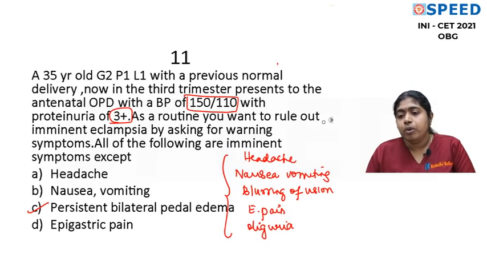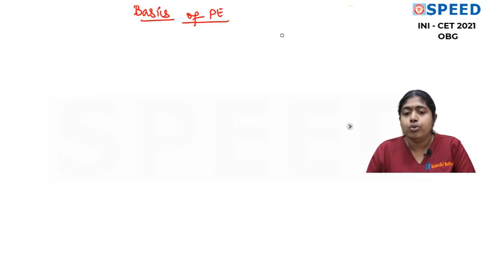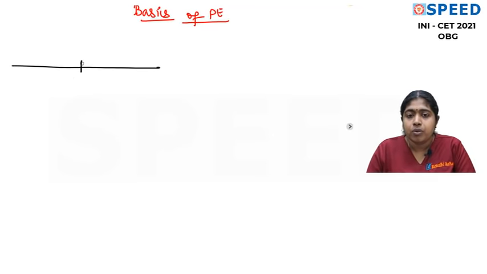Okay, now when we talk about the basics of preeclampsia, we have so many new things that have come. Therefore, you should be very clear about all the new concepts that have come into the diagnosis of preeclampsia. You all know we make a diagnosis of preeclampsia only after 20 weeks.